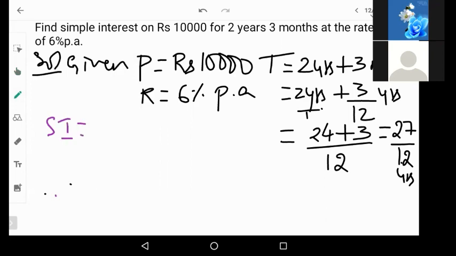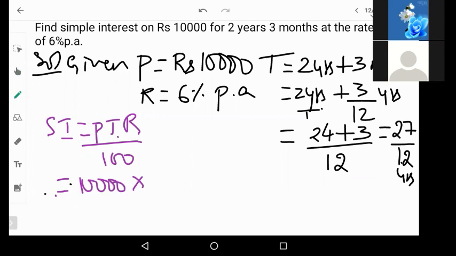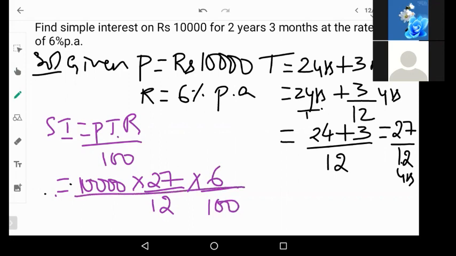Simple interest is equal to PTR by 100. So principal is 10,000 into time is 27 by 12, rate of interest is 6 by 100. Okay. So what will this become? 10,000 into 27 into 6. What is the amount you get?